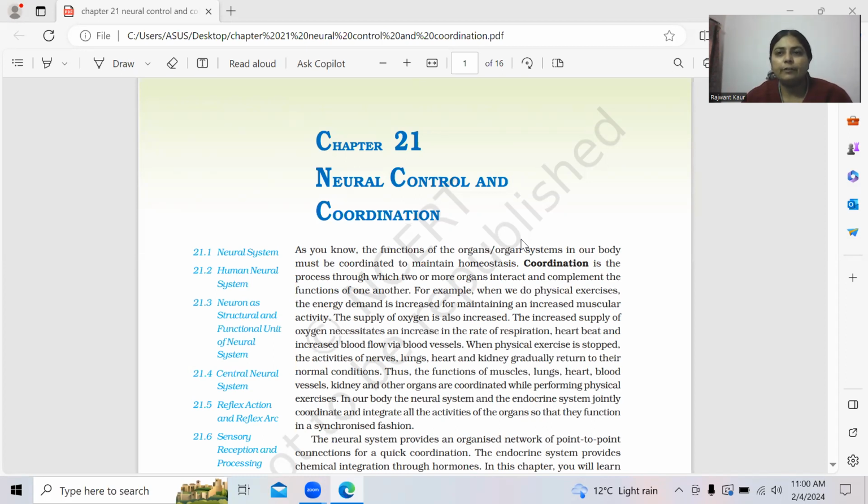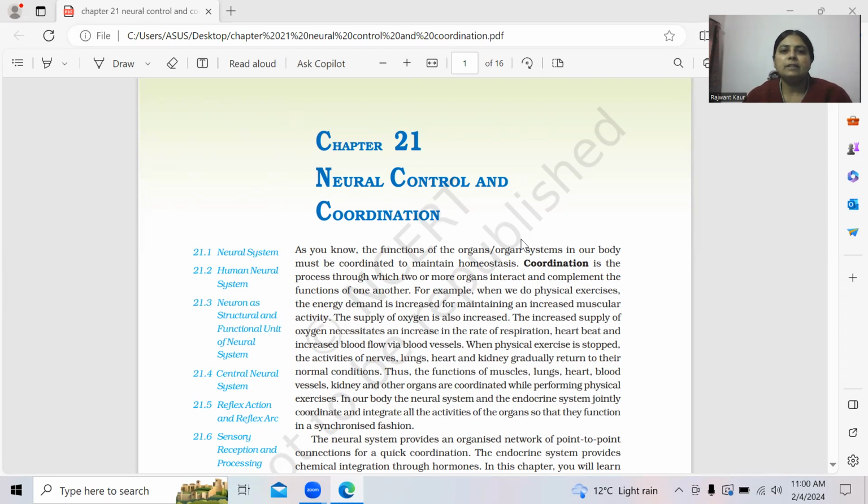Earlier, we have studied one chapter related to endocrine glands, and how these endocrine glands and hormones are involved in the transmission of messages. So, this chapter is somewhat related to that. What we are going to study in this chapter, first of all, we know about the neural system. The word neural system is used for nervous system only.